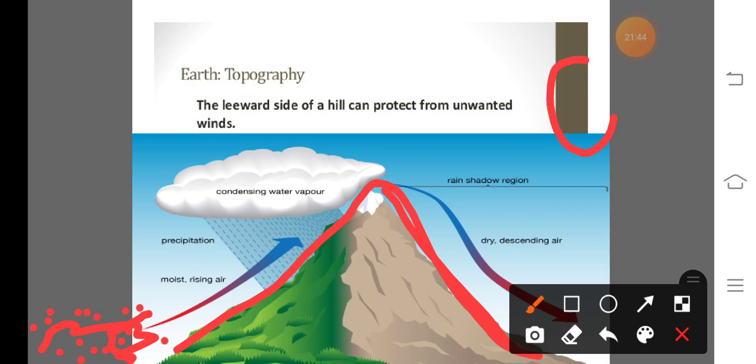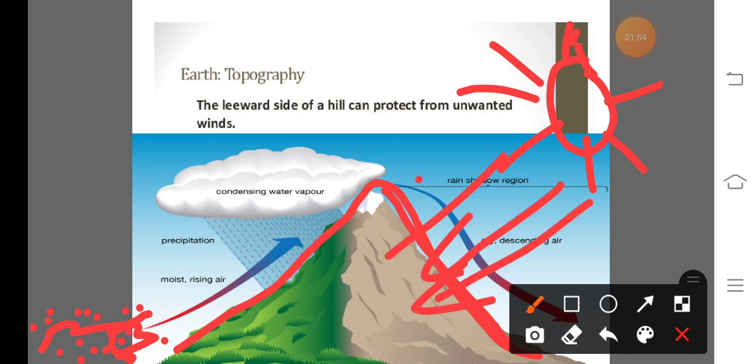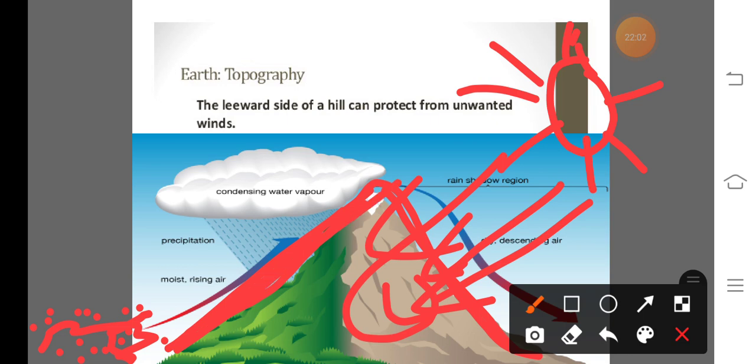When the sun, the one man army, the primary source of energy, sends maximum solar radiation on that part, a low pressure belt is created. Then this area, because this is the shadow region, shadow occurs here, and here maximum solar radiation reaches.